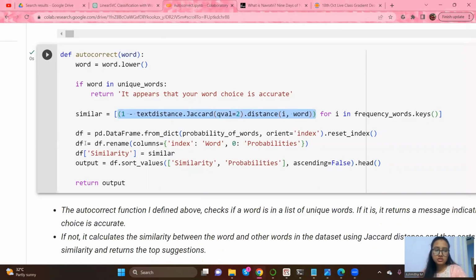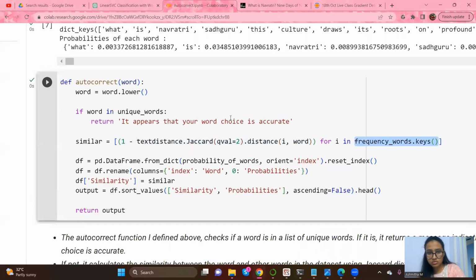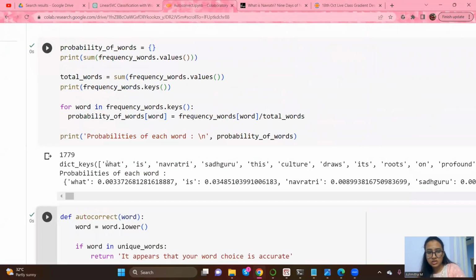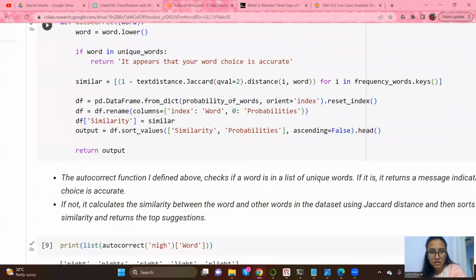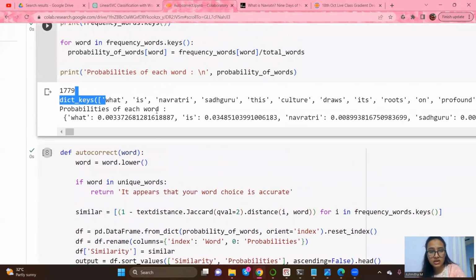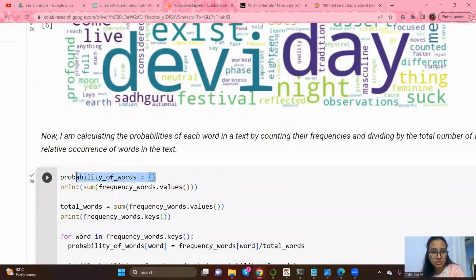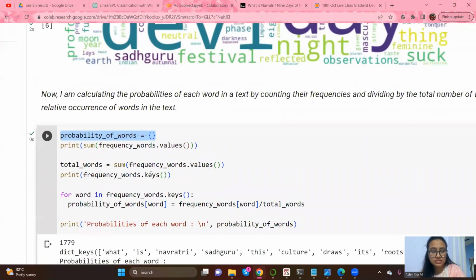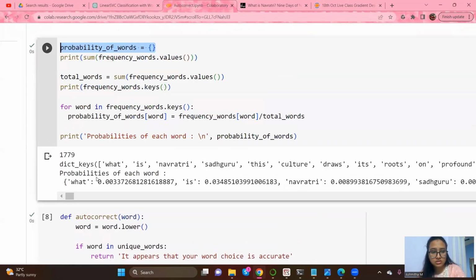And now what we are doing is creating a data frame. All these similarity scores are stored in similar. This is the list. Do this for every word in this list of words. Frequency word keys is this. Basically, here we are creating a data frame from this dictionary, guys. Probability of words. This dictionary, which has keys and values. This is what the dictionary looks like.